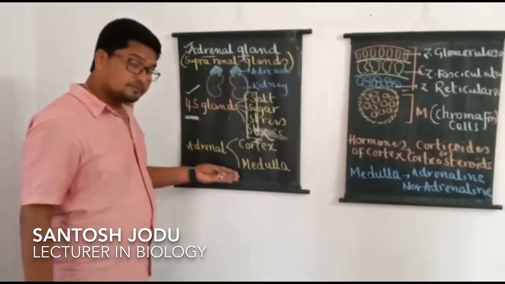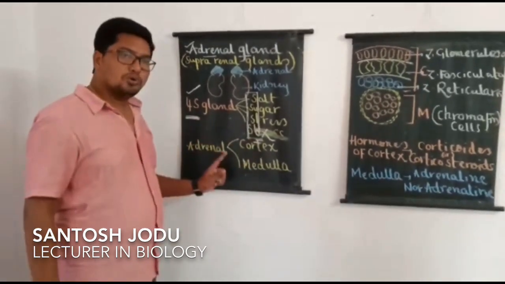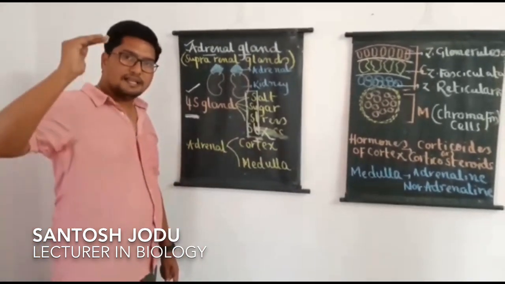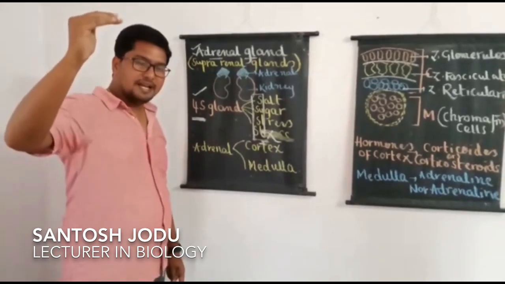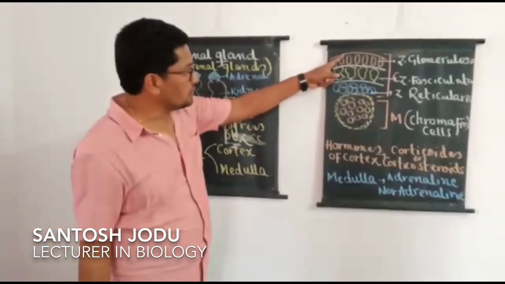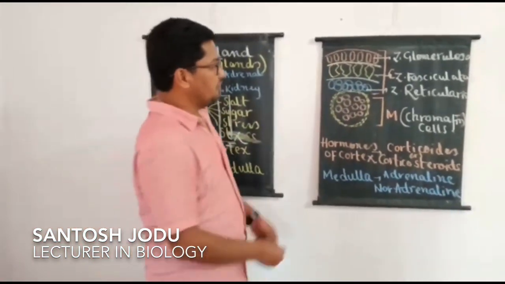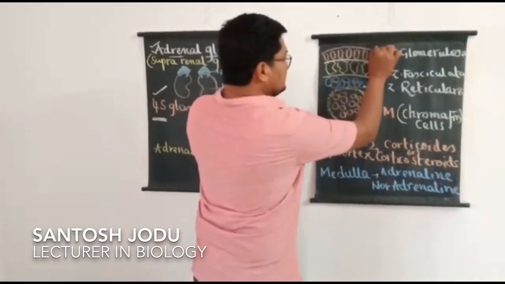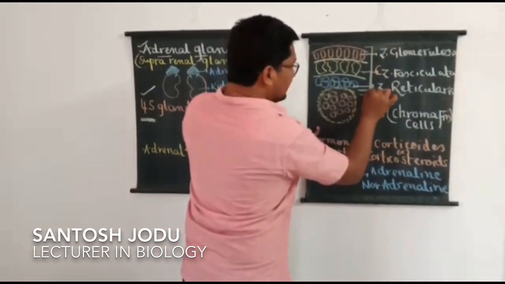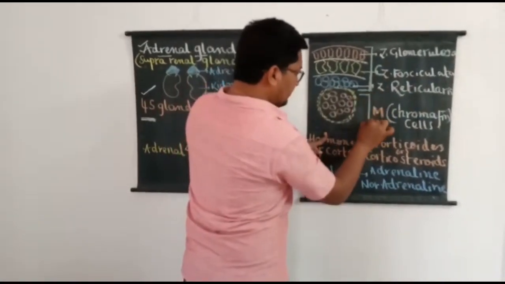In the sectional view, adrenal shows two clear parts, that is the outer yellowish cortex and inner reddish medulla. So here I have given you the sectional view of the adrenal gland. As I said, when we take the section, adrenal can be demarcated into outer cortex and inner medulla.